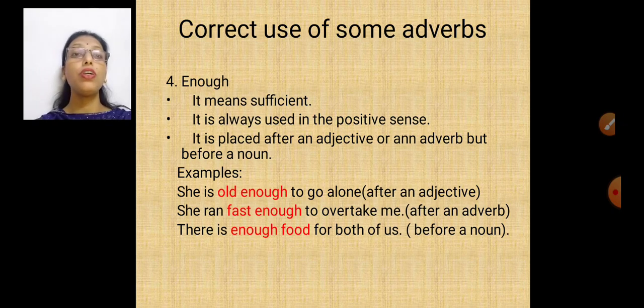Old was an adjective, so it was coming after the adjective. Fast is an adverb. It is coming after the adverb. There is enough food for both of us. Food is a noun. In that case it will come before the noun. That was about enough.